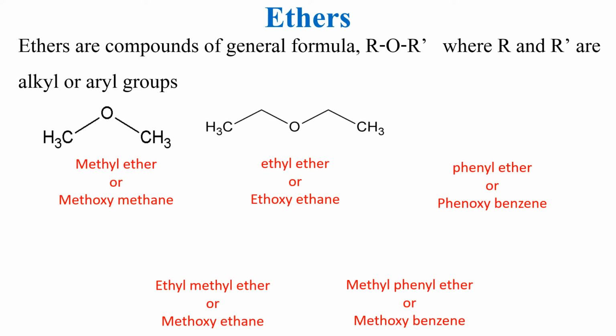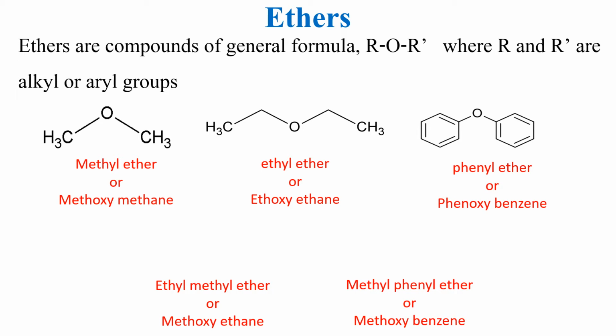Now this is ethyl ether, IUPAC name ethoxyethane, and this is phenyl ether or phenoxybenzene. If the groups R and R' are the same, it is a simple ether.